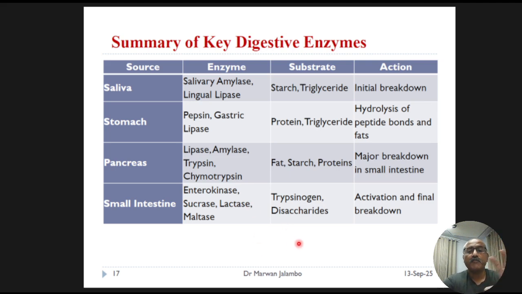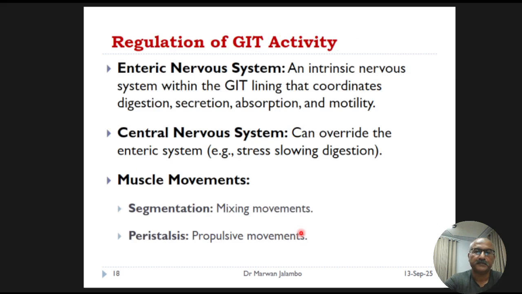So this complex process doesn't happen on autopilot. It is very tightly regulated by both nerves and hormones. So the GIT is regulated by two interconnected nervous systems.